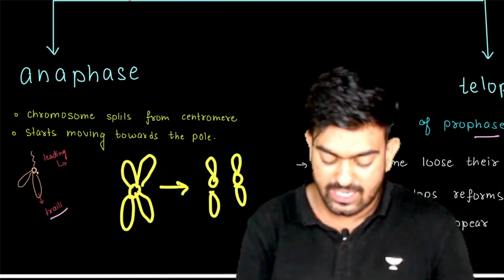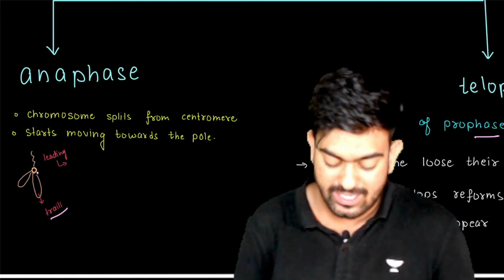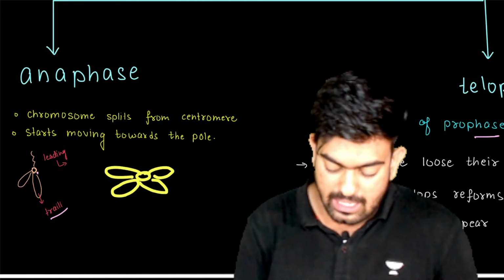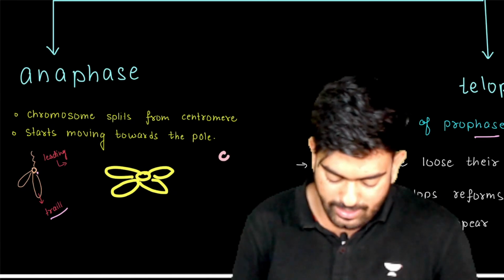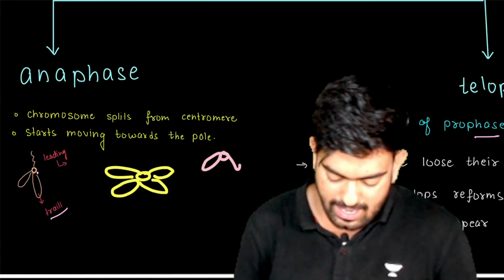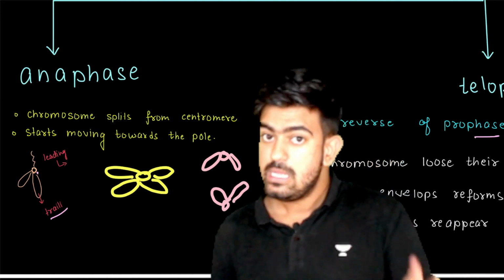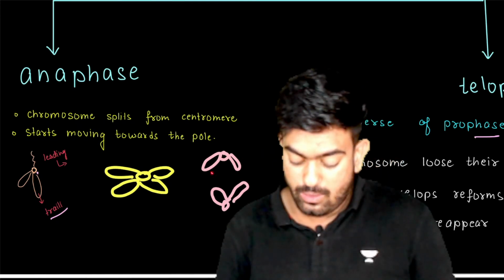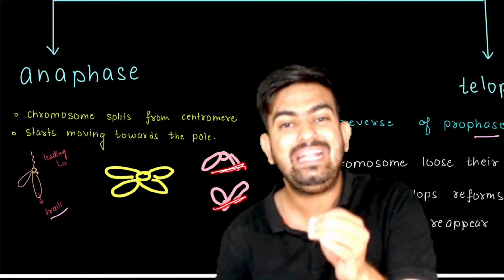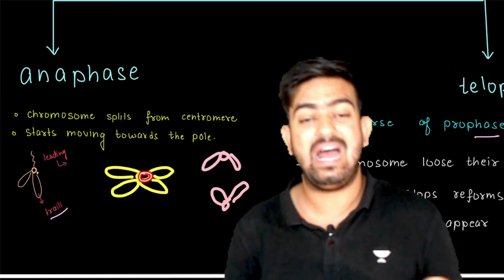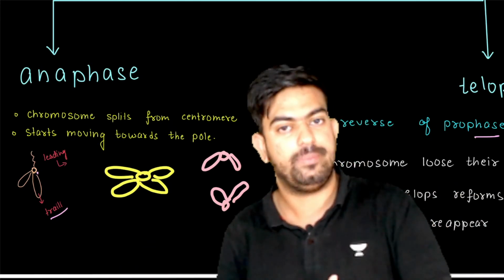These chromatids were arranged in the equatorial plate, right? So how are they going to be separated? One chromosome is going to go up and the other is going to go down, right? Now we can say that these are the individual chromosomes. Why, sir? Because they have split from the centromere.